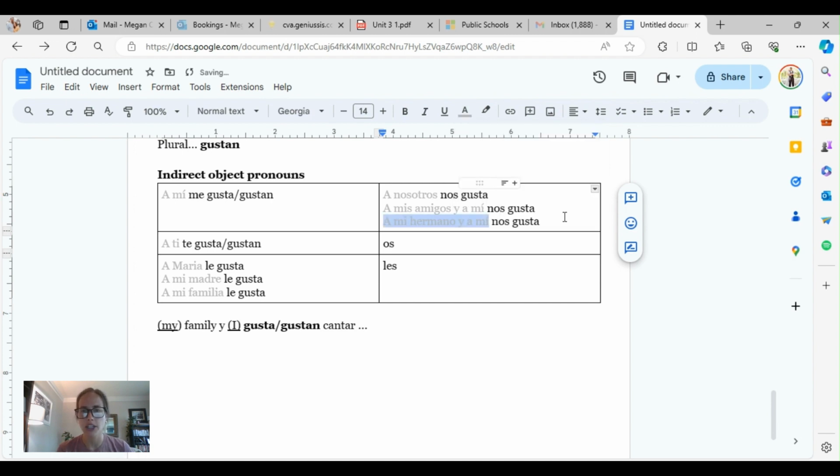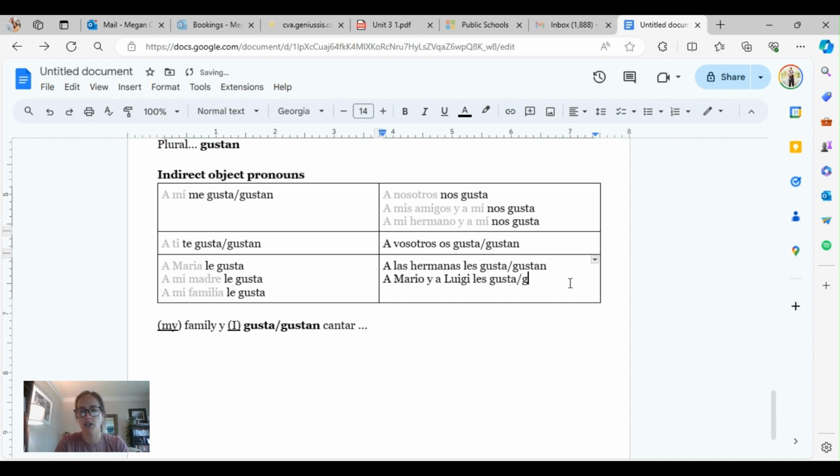So this is the one that you need to work with right here because you're saying we like to sing, okay? And I just want to remind you, you need the a in front of whoever it is that likes it. Okay, I'm just going to quickly go through this. A vosotros, os gusta, and again, it could be gusta or it could be gustan, depending on what it is that you're saying that you like. A las hermanas, maybe the sisters, les gusta or gustan. A Mario y a Luigi, les gusta or les gustan.